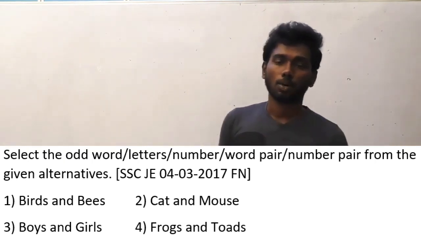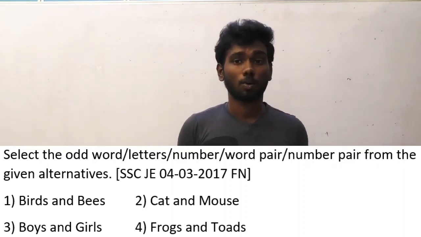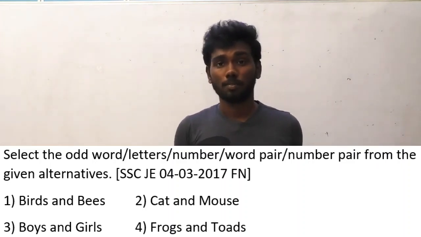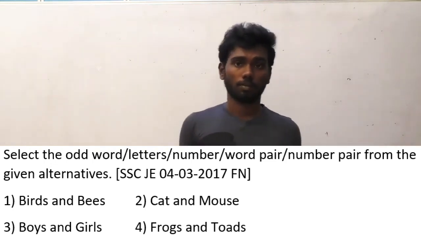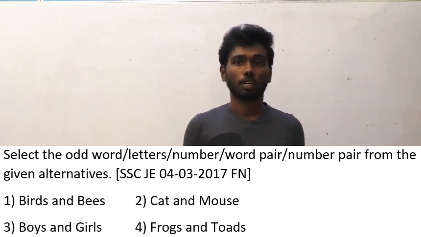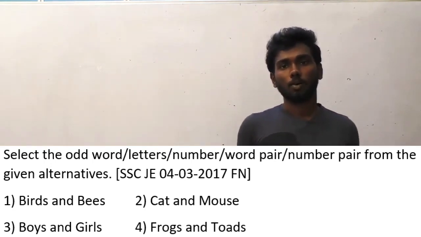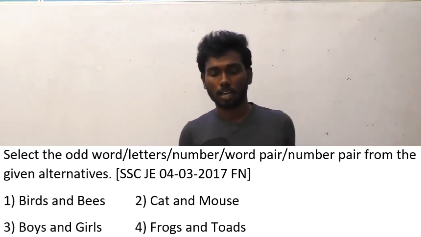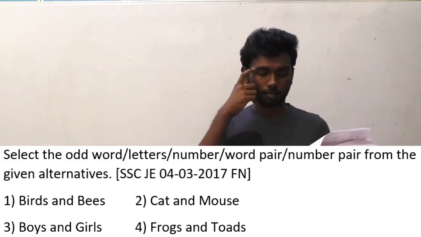Generally you have to know the meaning of toad, because most people know what a frog is, but some people don't know the meaning of a toad. A toad is also a kind of frog, it belongs to the frog family, like cats belong to the tiger family.